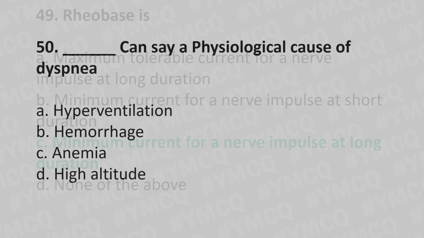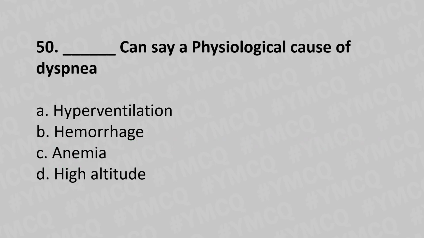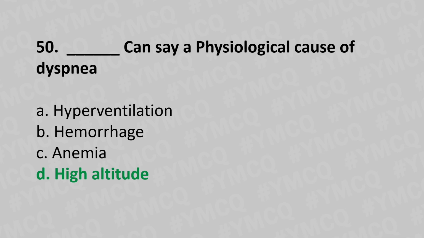Moving to our 50th question. Dash can be the physiological cause for dyspnea. Option A, hyperventilation. Option B, hemorrhage. Option C, anemia. Option D, high altitude. And the answer is option D, high altitude.